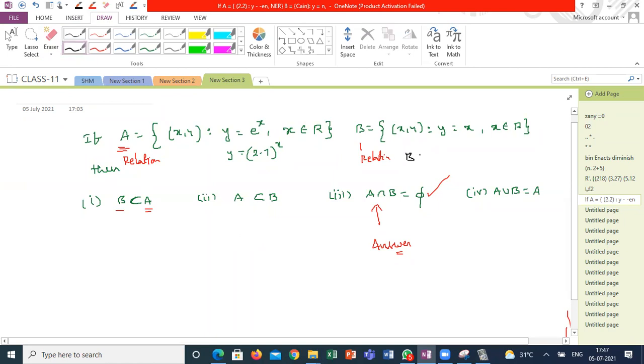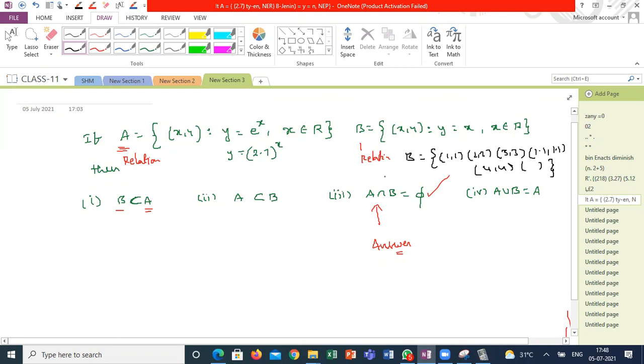What is B? Some sample you can write now: (1,1), (2,2), (3,3), (1.1,1.1), (4,4), and so on. I can write infinitely many ordered pairs in B, correct?